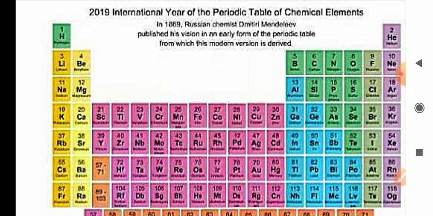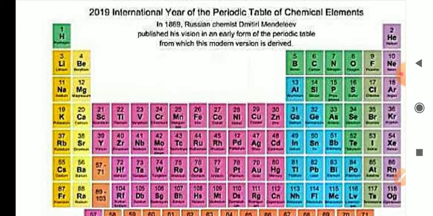That's why it is in period 1. In period 2, you can see lithium 2, 1, beryllium 2, 2, boron 2, 3, carbon 2, 4, nitrogen 2, 5, oxygen 2, 6, fluorine 2, 7, and neon 2, 8. Each element of period 2 has 2 shells, so we can say they are placed in period number 2.